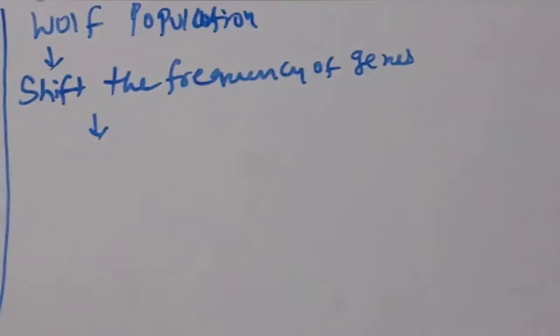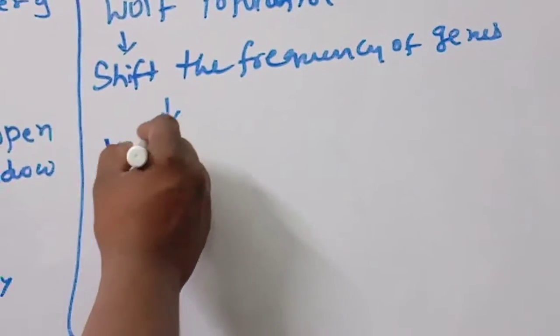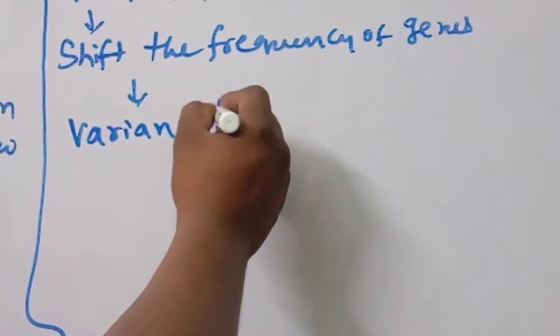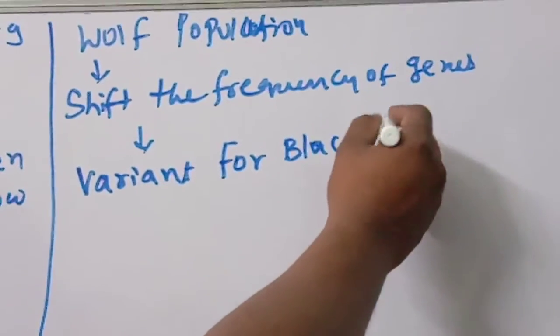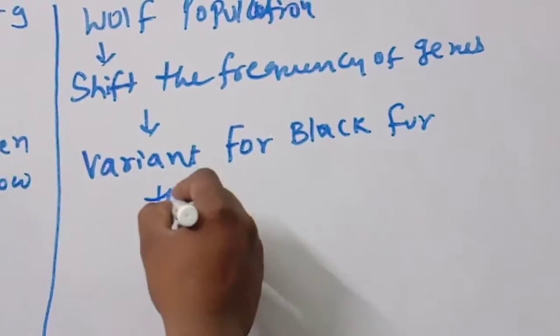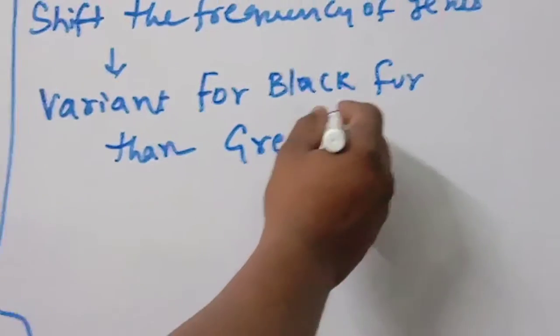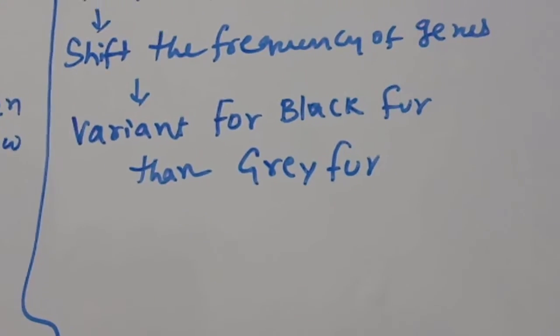A variant will be formed, for example a variant for black fur or gray fur. Sometimes this type of change happens.